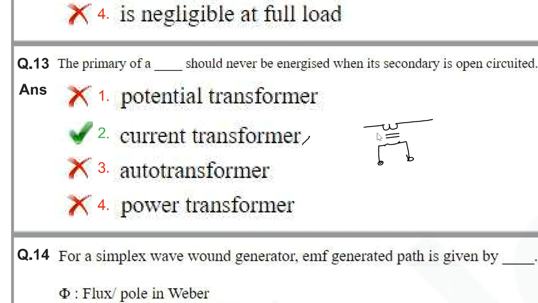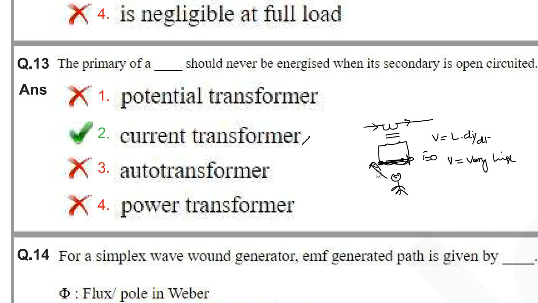Whenever you make the secondary open circuited, V is equal to L di/dt. When you energize the current transformer, it carries a very high amount of current. Open circuited means current will be 0, so the change in current is very high and V is going to be practically a very high value. So the secondary winding may get a spark, and it is very dangerous to the person operating this current transformer.